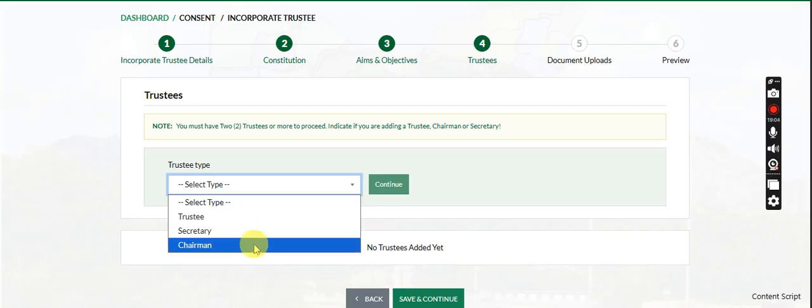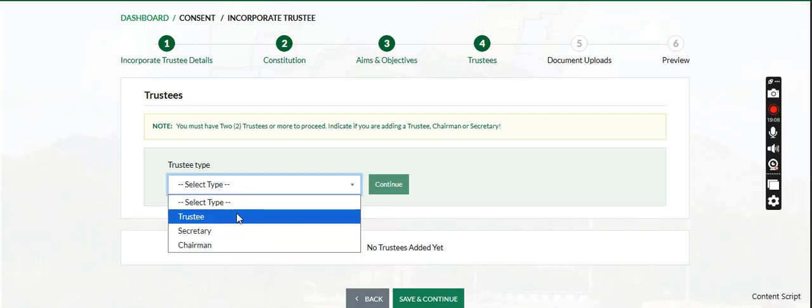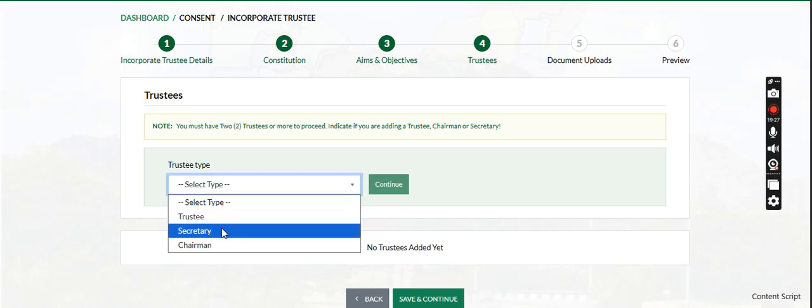I'm not talking about the secretary and the chairman. If you have like 5, and 3 others are trustees alone, and only 1 is secretary and 1 is chairman, which is as it's supposed to be, make sure you first of all input the details of all the trustees before inputting the secretary or the chairman, so that you will not have issues.